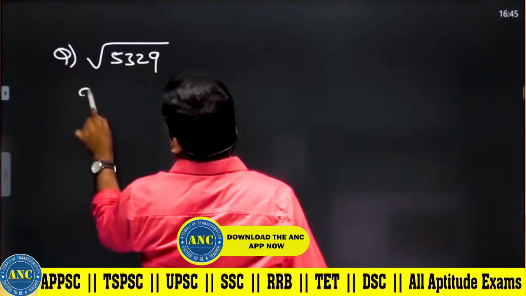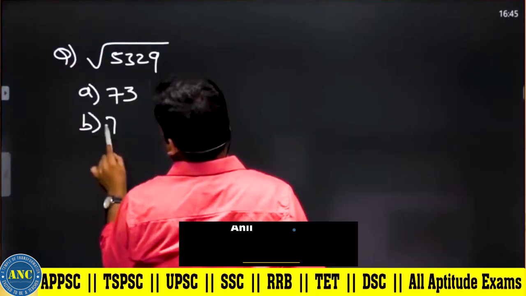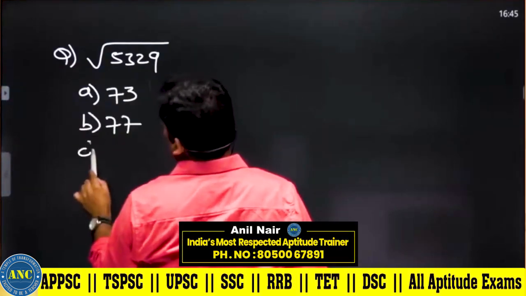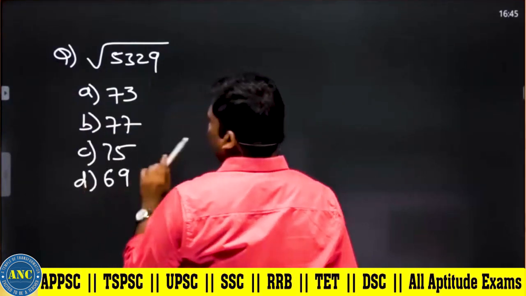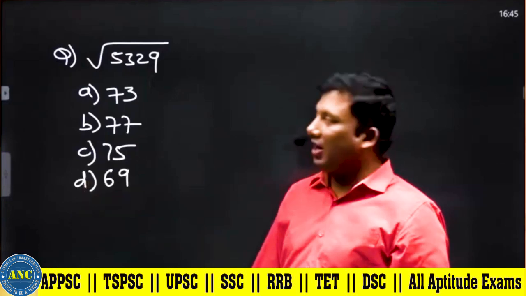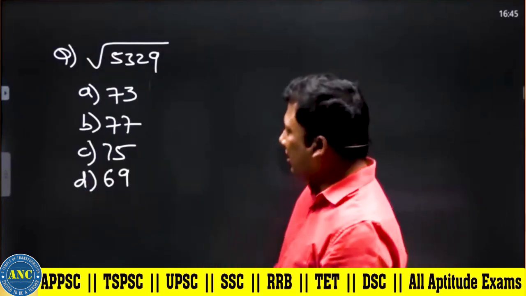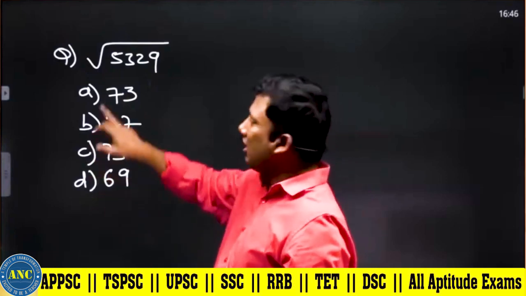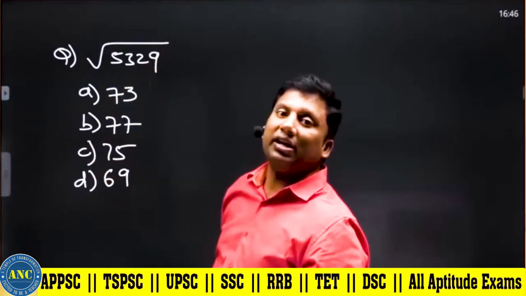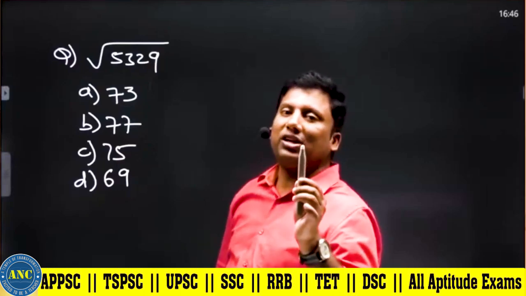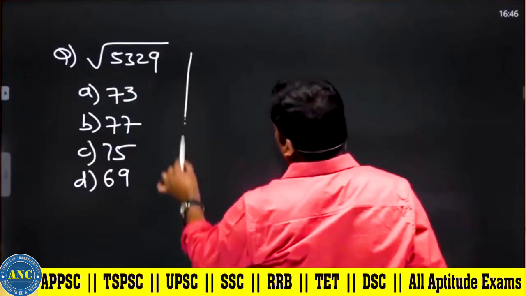Square root of 5329. The options are 73, 77, 75, 69. For 5329: 5 plus 3 is 8, 8 plus 2 is 10, and 9 is out. The digital sum is 1. A perfect square's digital sum will be 1, 4, 7 or 9.